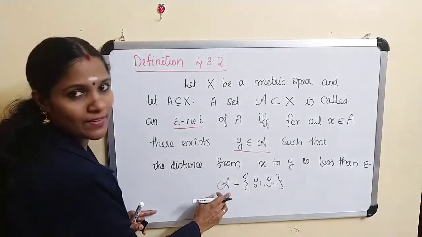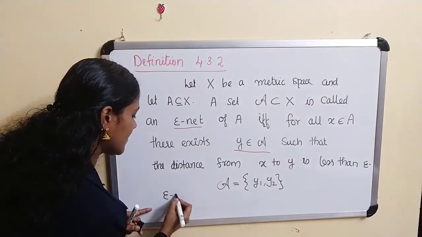What is the meaning of that? This is an epsilon net.